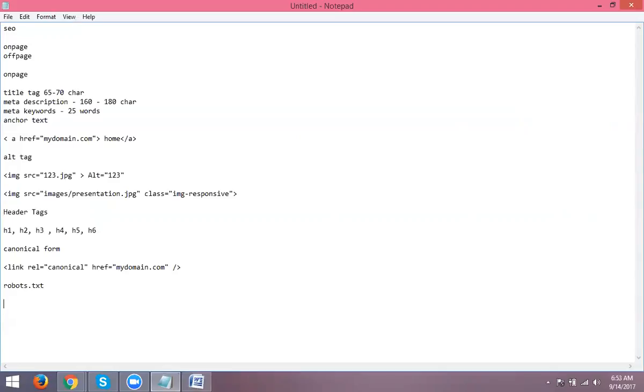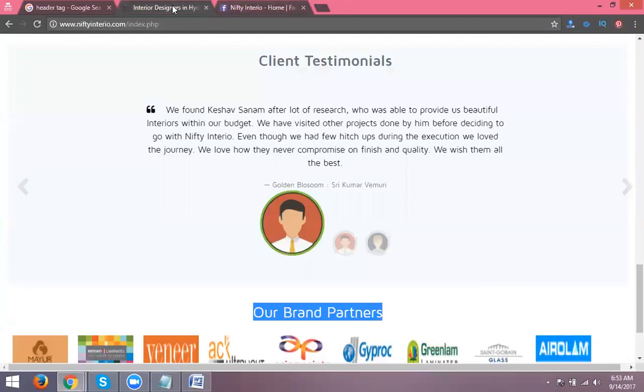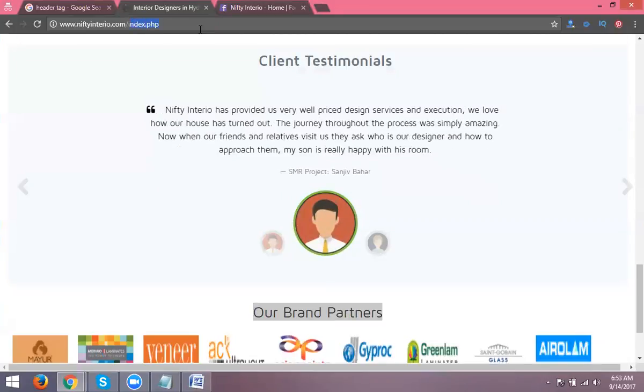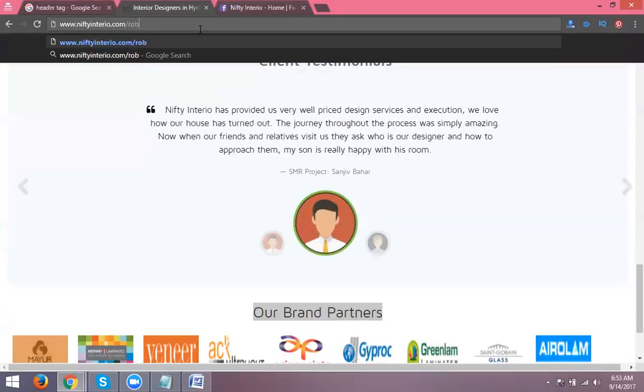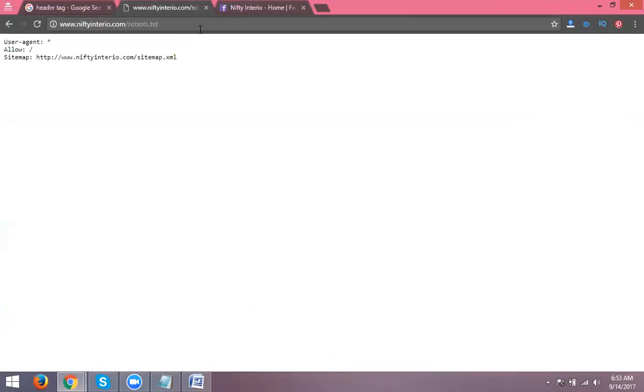Flipkart has a payment gateway. Do they enable the payment gateway option in search engines? No, disallow. Simple logic here. If I open my website here, this is my website. Okay, I'm checking robots.txt. So this allows all URLs. Yes or no? Allow. They allow all URLs. The URLs will be accessed through the XML sitemap.